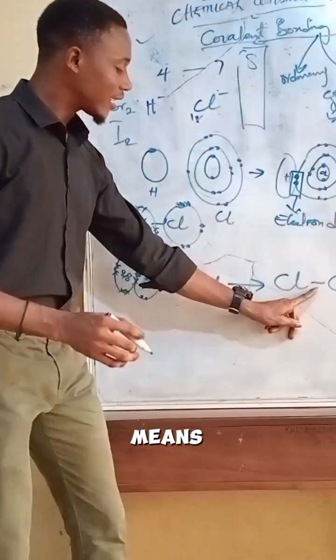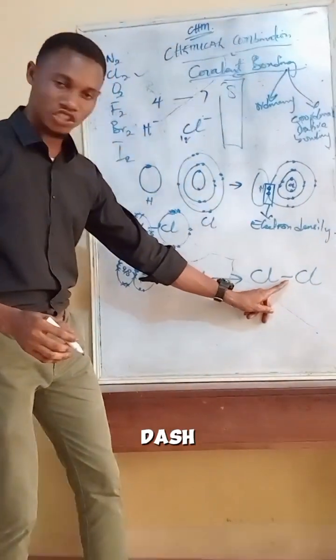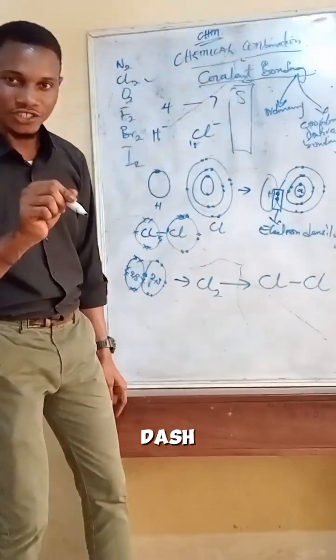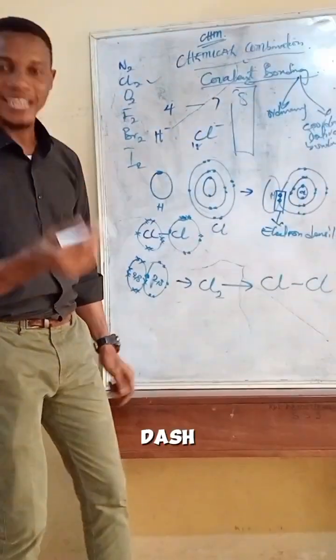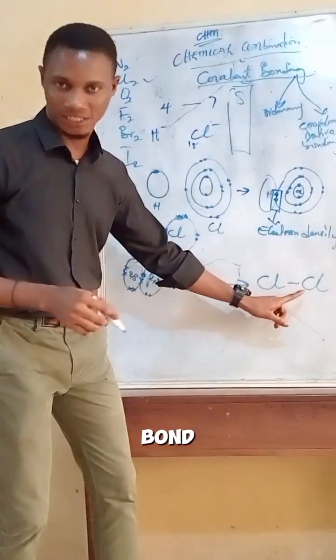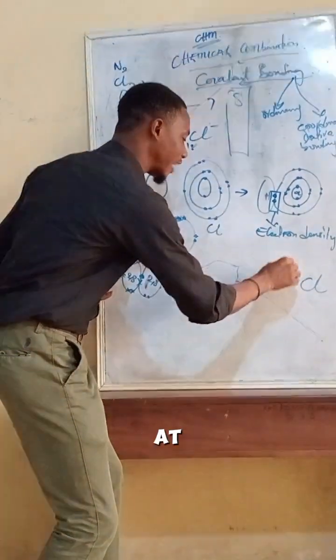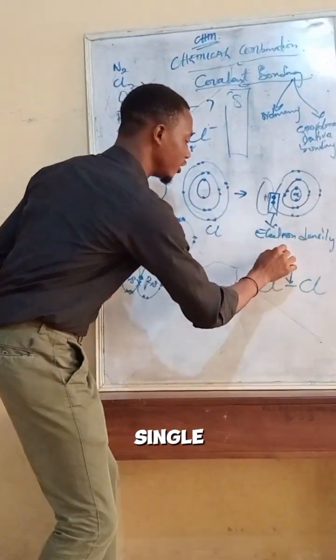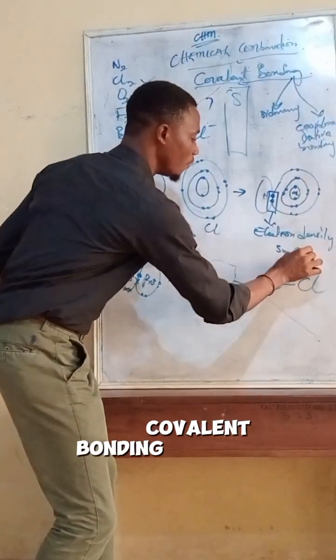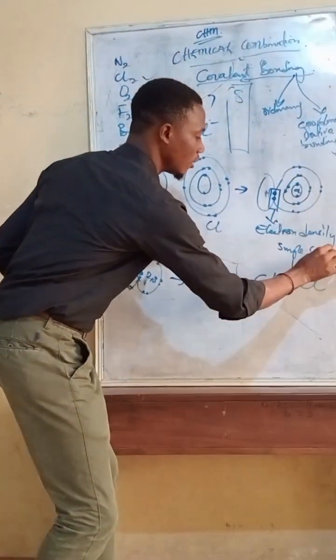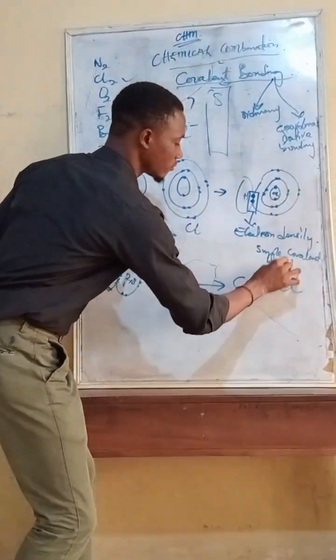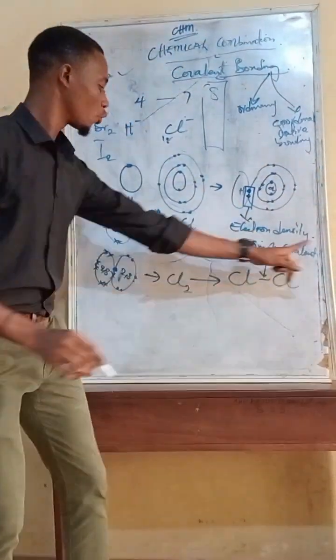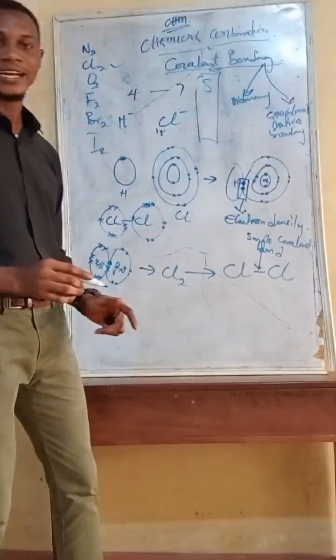That means nǹkan kan bí dash táwọn yìí, it is not a dash. Though you can call it a dash, it is a bond. And the type of bond is a single covalent bond. Single covalent bond ló exist láàrin àwọn méjì.